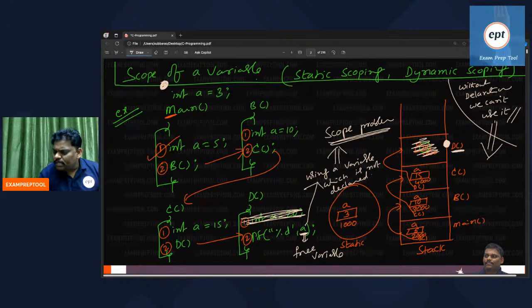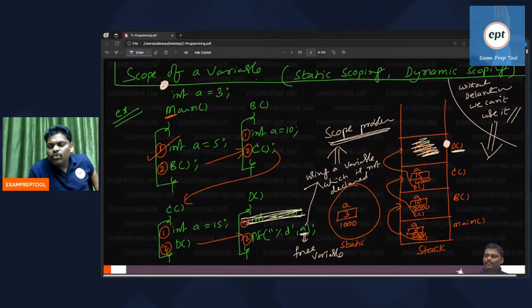So no local is there. From where did it come? So it is a scope problem. This is called a free variable. Let me give one example, one joke, so that you will remember it for many days.